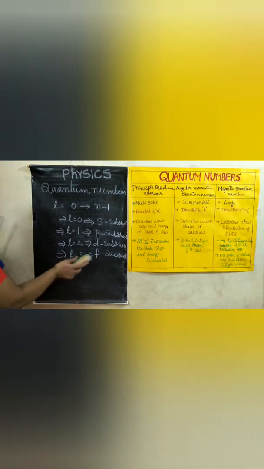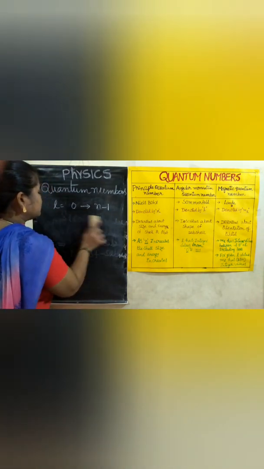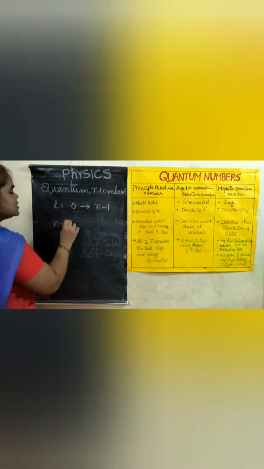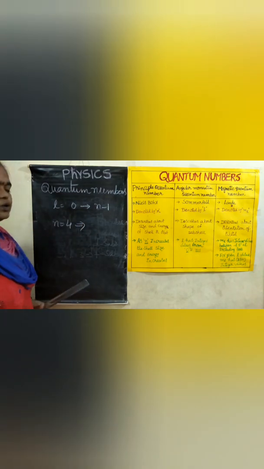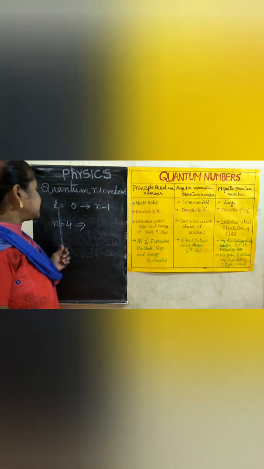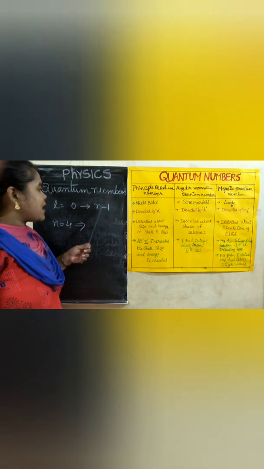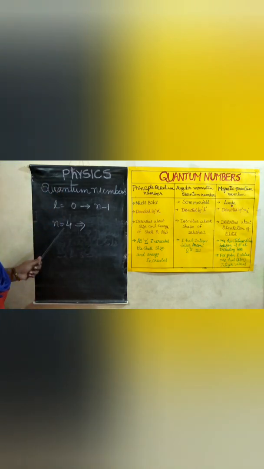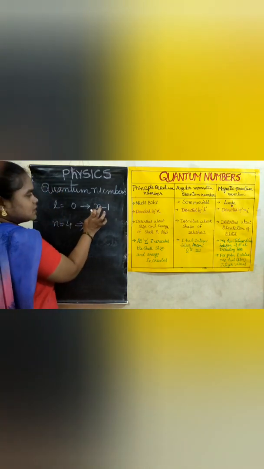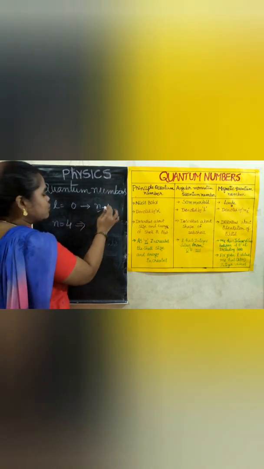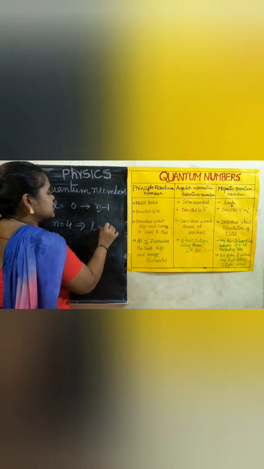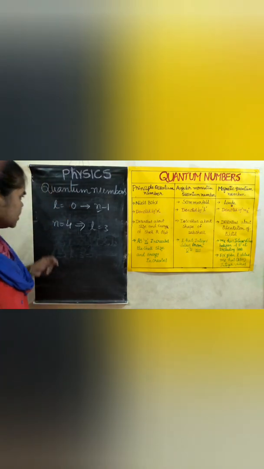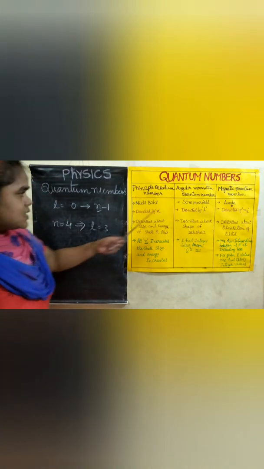Otherwise they ask you what is the maximum value of L if n is equal to 4. You know this formula: L takes the value from 0 to n minus 1. This is the maximum value for L. So if n is equal to 4, you just substitute 4 in this. Then 4 minus 1 is 3. So L takes 3 values. Like this they ask you in the exam.